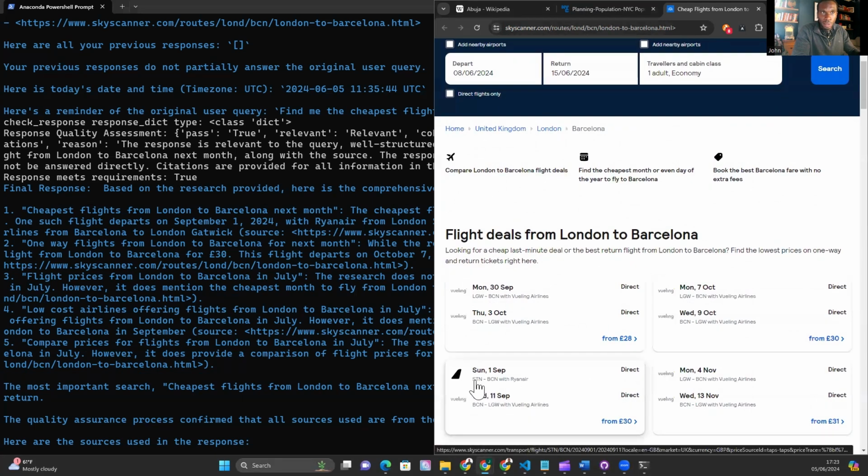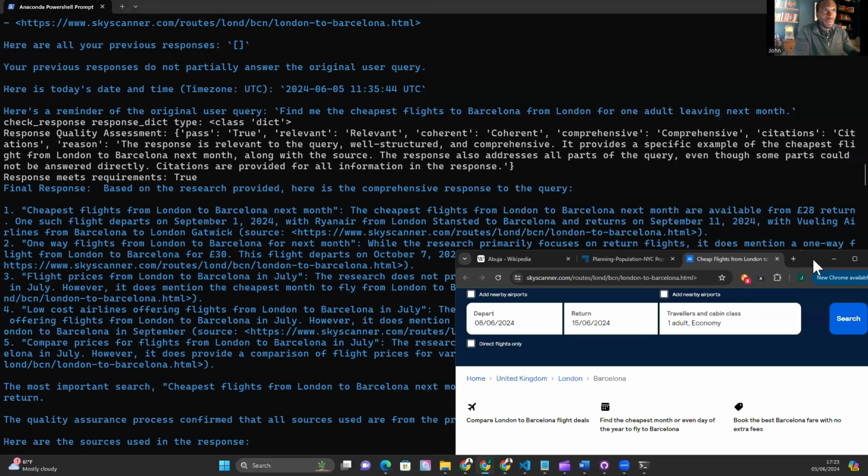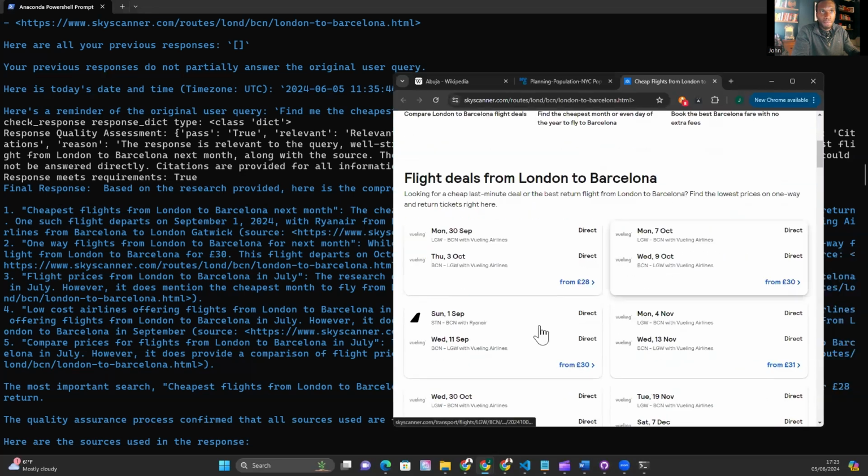There is a flight with Ryanair. I can see it here, but that's from £30. It's not the £28 flight. That's with Vueling Airlines. And yes, the 1st of September flight is the Ryanair flight. I guess it's technically not incorrect because it doesn't say specifically that flight is £28. What it says is the cheapest flights from London to Barcelona next month are available from £28 return, which is correct. It says one such flight departs on September the 1st, 2024 with Ryanair from London Stansted to Barcelona and returns September the 11th, 2024 with Vueling Airlines from Barcelona to London Gatwick. And I believe the flight they're talking about is this one.